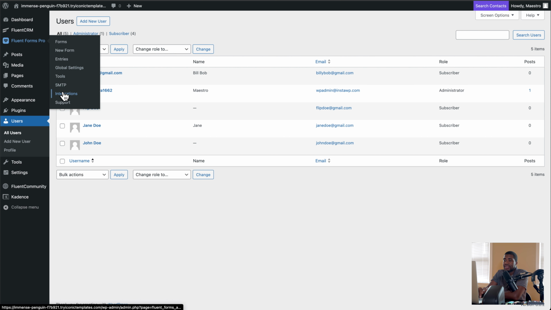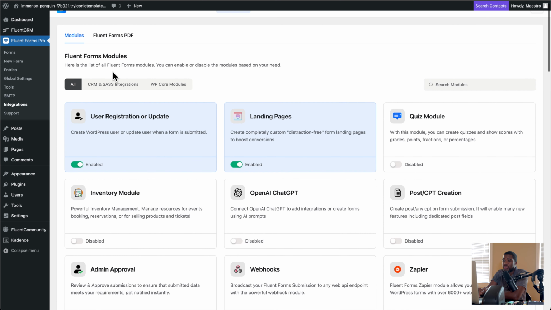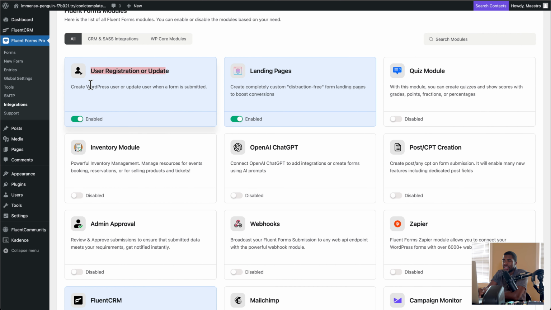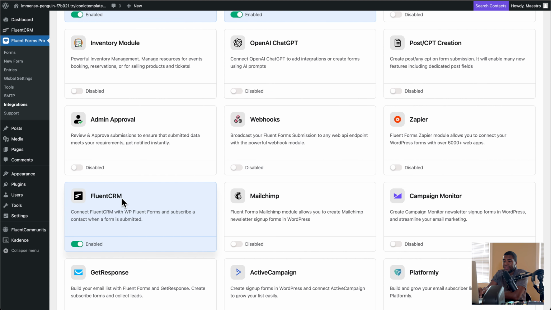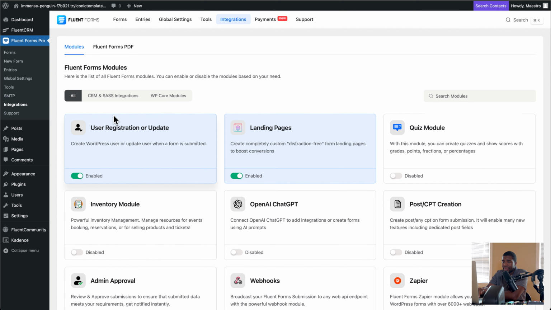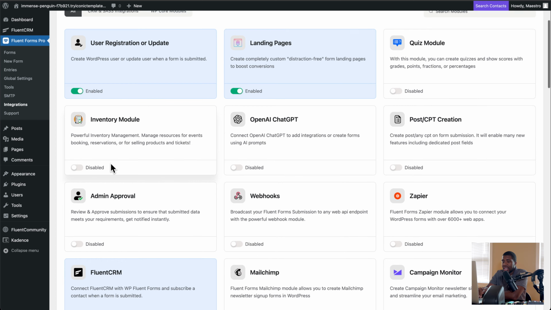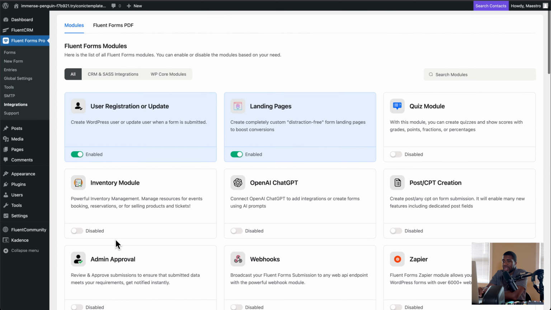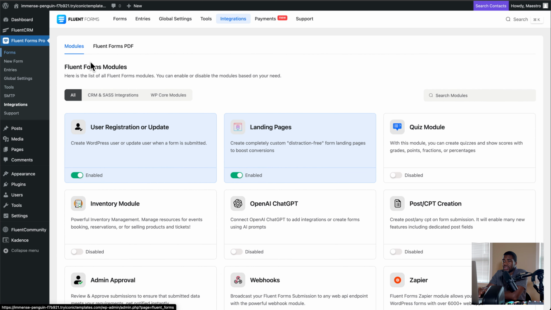Because if I go back to settings, first I'll go to integrations and show you that on integrations, when it comes to Fluent Forms Pro, you have user registration. So not only will you be able to tag somebody using their Fluent CRM native integration here, I can also create a user in WordPress. And that's where the magic behind creating your own access process or workflow, at least for now, till it gets flushed out more with Fluent Community. This is the way I would do it. And so I would turn this on here. I would turn Fluent CRM right there. Then go back to Forms.